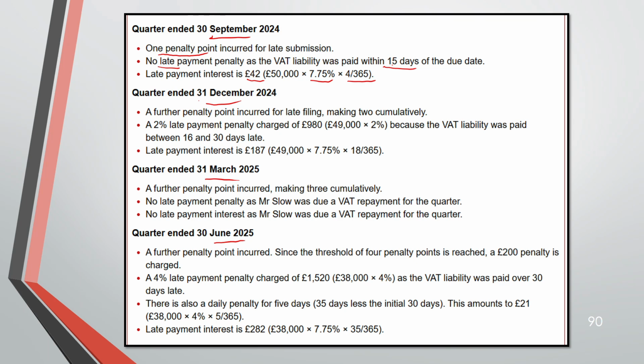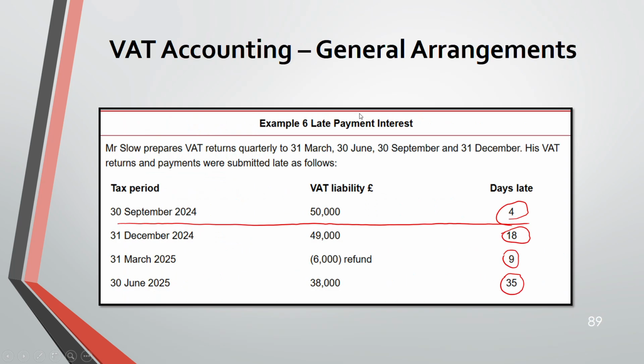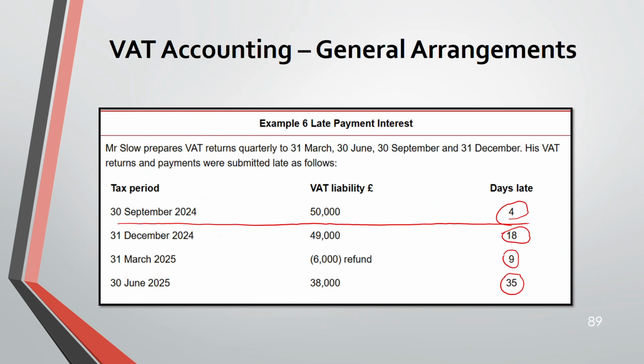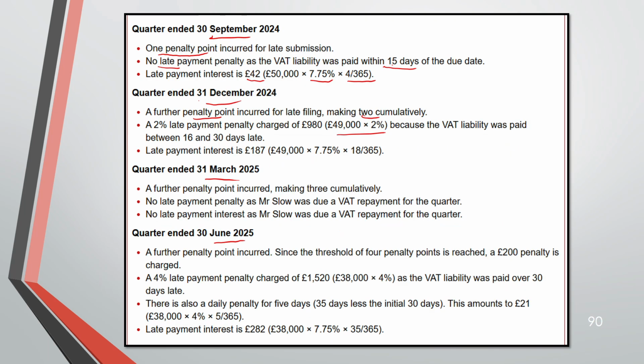Moving to the next quarter, because you are paying late again, another penalty point will be added. So now your points are 2, and it is 18 days late, so it's between 16 to 30 days. A 2% penalty will be charged on your 49,000. So the penalty charged is 980. Now interest, how many days? 18 days late. It's the same procedure, 187.